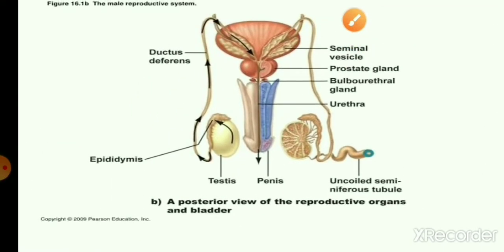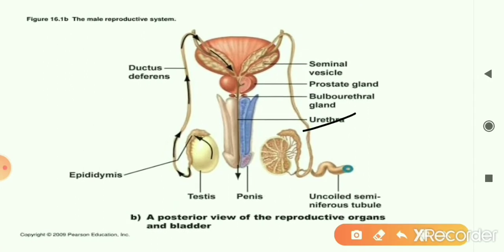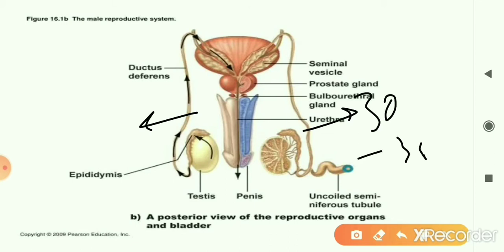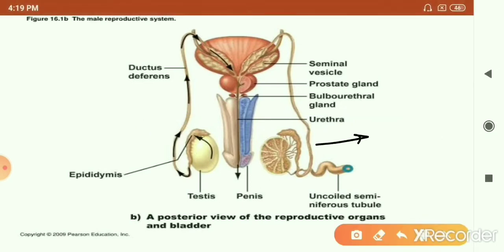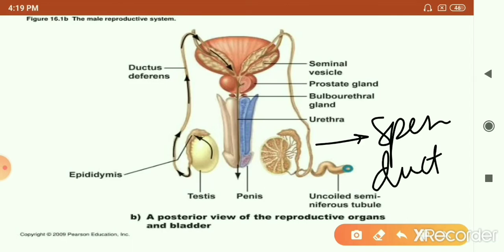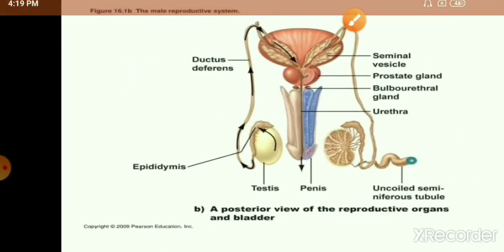Arising from each epididymis, you can see there's a long duct. This duct is around 30 to 35 centimeters long. This duct is called the vas deferens, or it is also called the sperm duct.